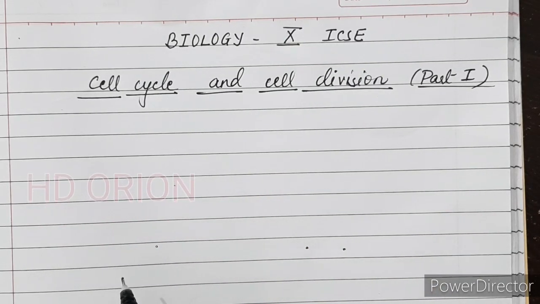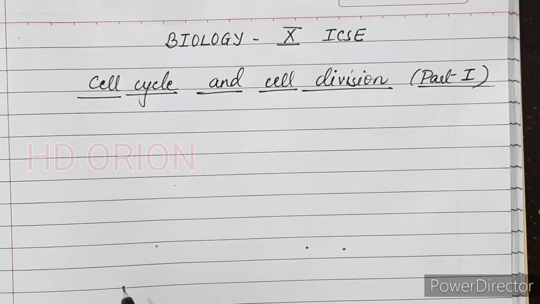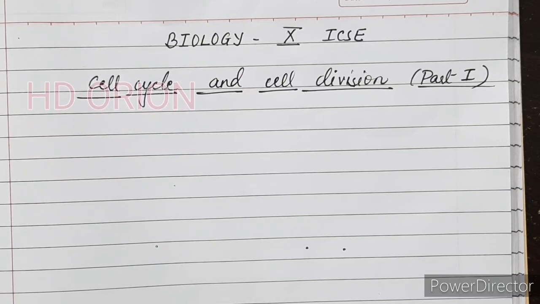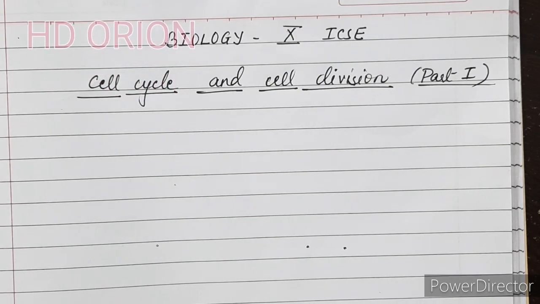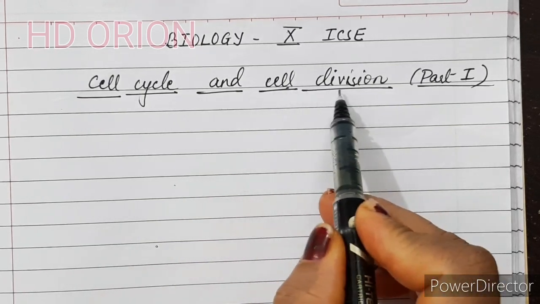We all know that cells are the structural and functional unit of life. The cells which compose the body of animals and plants do not live forever. Each cell has its own life, and after reaching that lifespan, the cells die. Then, how do the plants and animals continue to grow? It is because of the cell division.